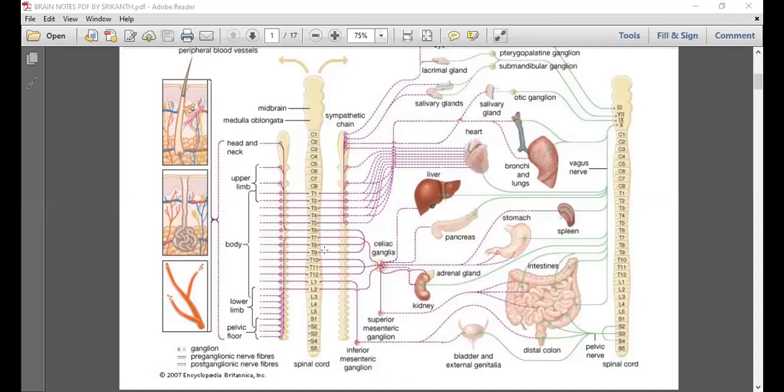We continue with the parasympathetic nervous system in the next class. Then after the functioning patterns of the sympathetic and parasympathetic, one thing is very clear: innervation is double. The same innervation from the parasympathetic nervous system you can also see here. We are talking about sympathetic until now. See, the same stomach gets innervation from the parasympathetic also. For learning this, I won't take much time. That is not a difficult thing. We'll discuss that in the next class.